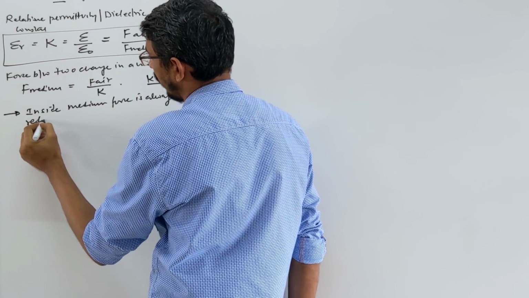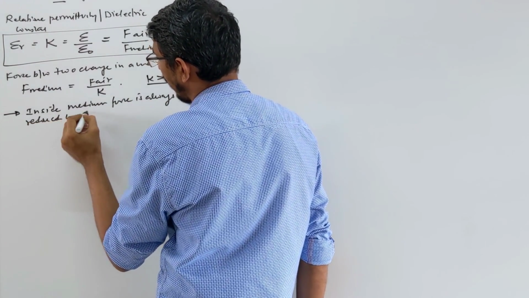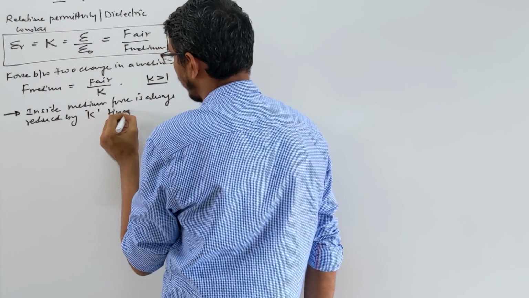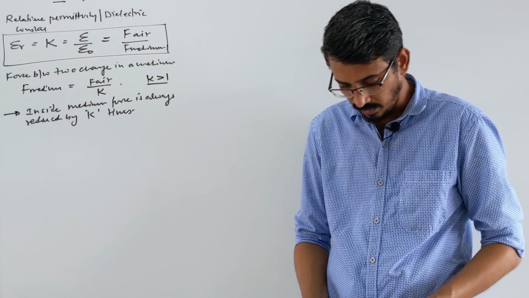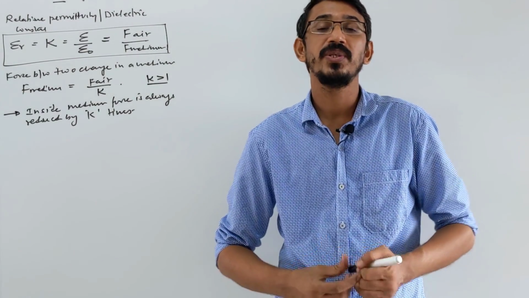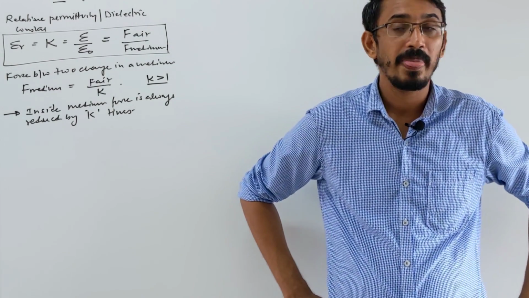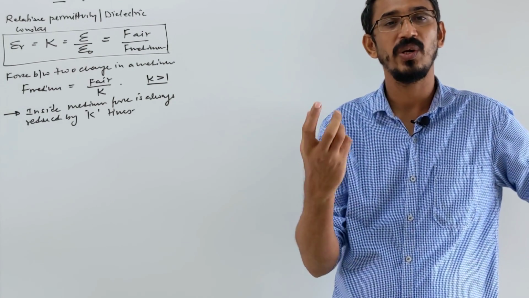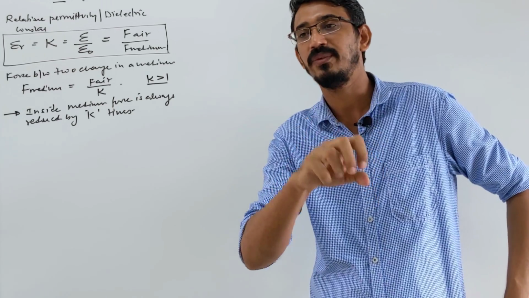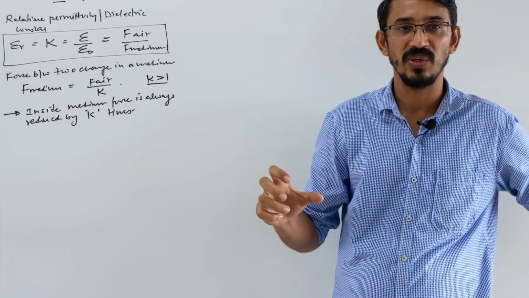Reduced, correct? Reduced by what? By K times, the dielectric constant. For example, we know the dielectric constant for water is what? 81. And you have salt. When salt is in air, it's in solid form, right? When we put salt inside what? Water, it gets dissolved.